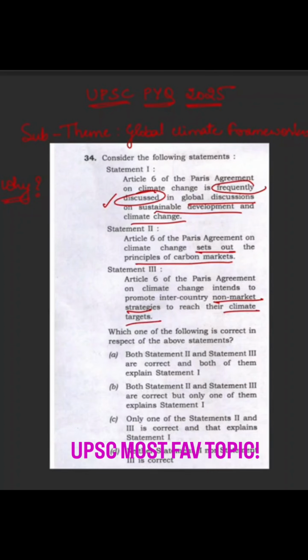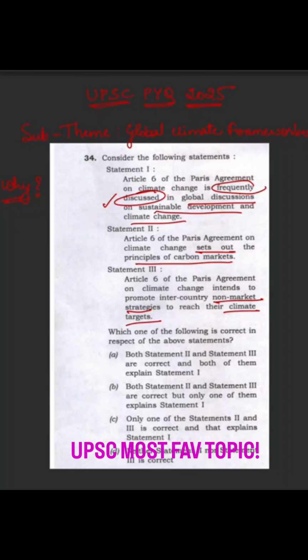So this is an environment-based question. To be precise, the theme is climate change and the sub-theme is global climate frameworks. An aspirant to get this question right should have a basic understanding of the global climate frameworks evolution since the Kyoto Protocol until Paris Agreement. So Kyoto Protocol established the first market mechanism, that is the clean development mechanism, and how it has evolved over the years or over the climate treaties.